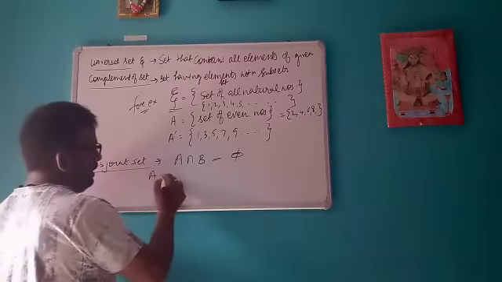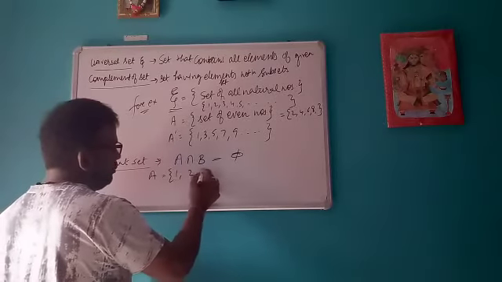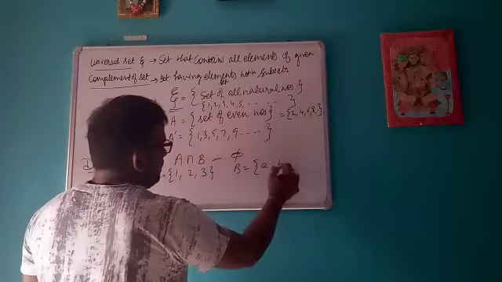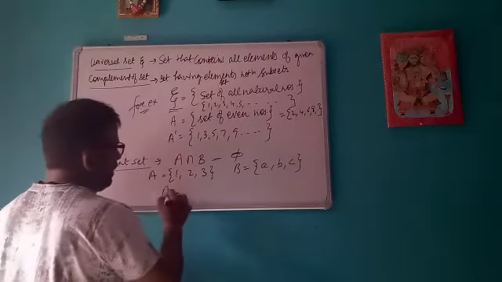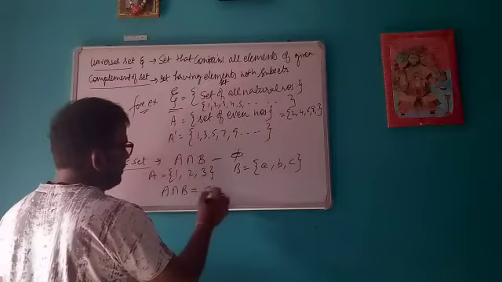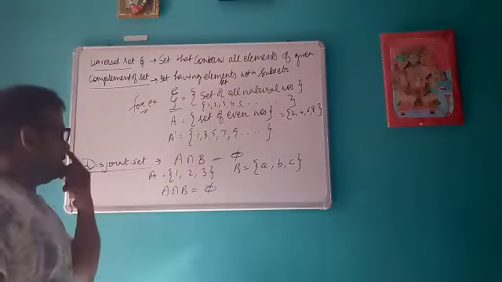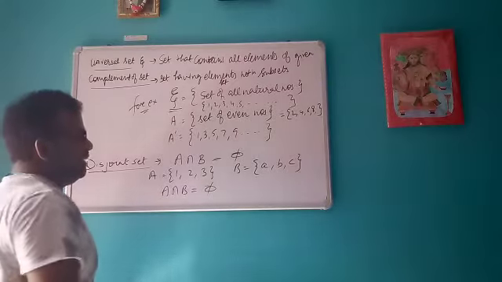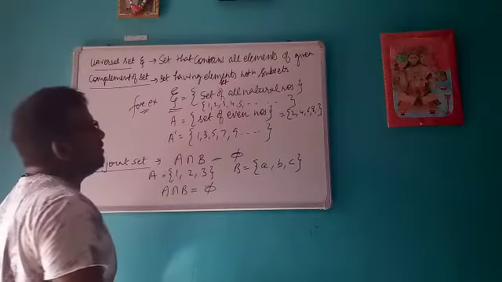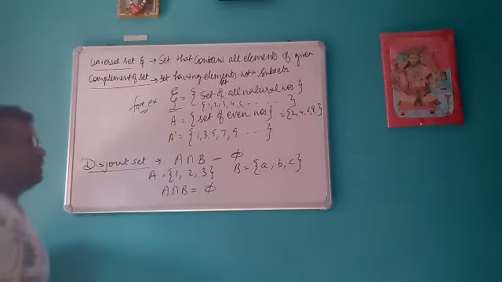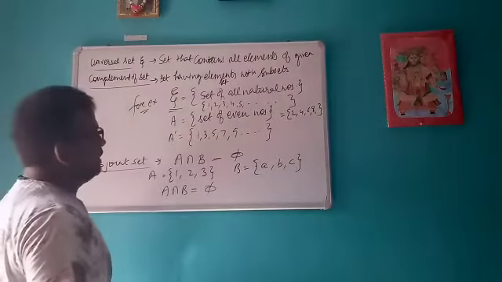For example, if I take A is equals to suppose 1, 2, 3, and if I take B is equals to A, B, C. So if you calculate A intersection B, it will come out to be a null set. That means it is a disjoint set. So disjoint set means whenever there is no element common between the two sets, in that case the sets are known as the disjoint sets.